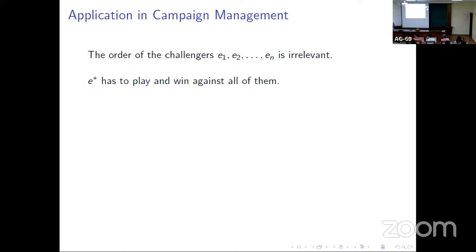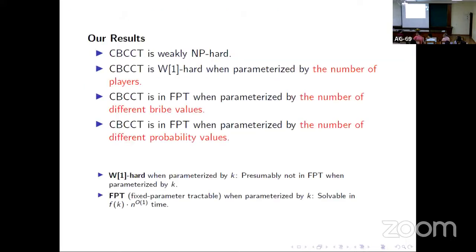Sorry, just one more question. Just go back. So when there are n players and there are R different bribe levels for each, this does not exclude an n to the R time algorithm, right? No, because we have proved that it is FPT. So it has an algorithm. If it has an FPT algorithm, then it is XP also. Yeah, it is better than XP.